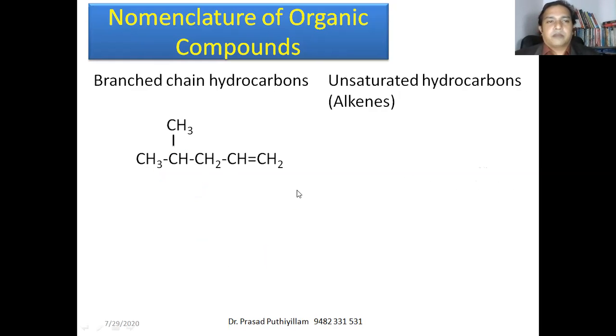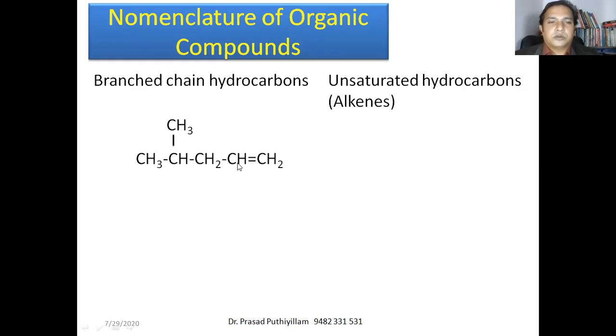Another example, okay, let's move on to unsaturated hydrocarbons having a double bond as well as triple bond. Alkene is an unsaturated hydrocarbon having a double bond. Okay, so double bond is there, therefore we have to give more importance to the carbon containing the double bond, not the side group. So we have to start counting from this carbon atom 1, 2, 3, 4, 5. Therefore, it is pent. The double bond is there, therefore it is pentene.